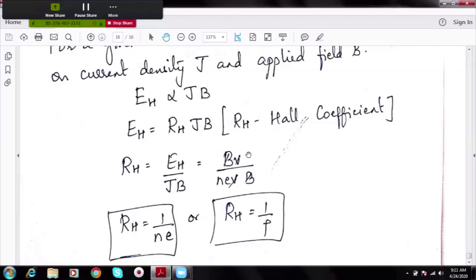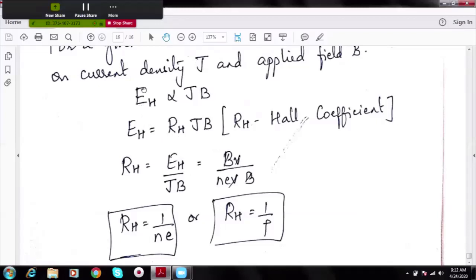We have already written EH as B into V. And also current density is rho into V or NE into V, which we have written in the previous equations. Let us substitute that so that like quantities get cancelled off. As a result, I get RH is equal to 1 by NE. 1 by NE is usually charge density, which we represent as rho. So RH is equal to 1 by rho.